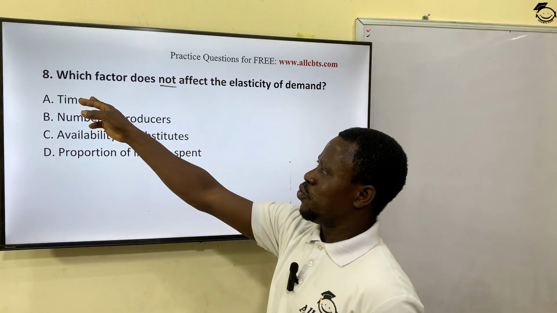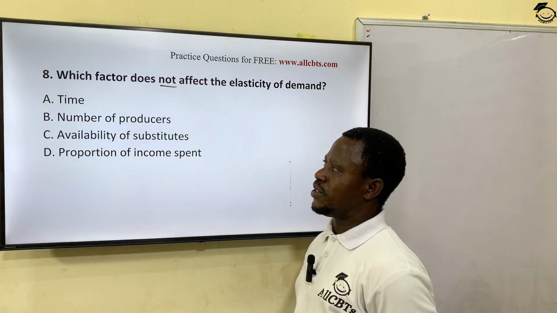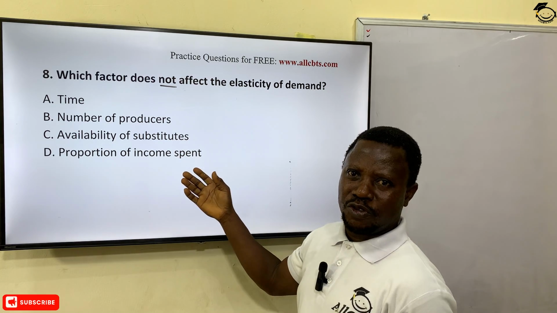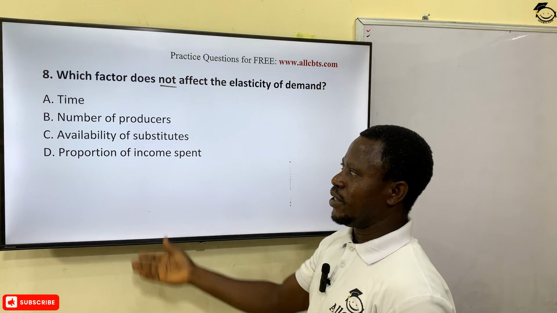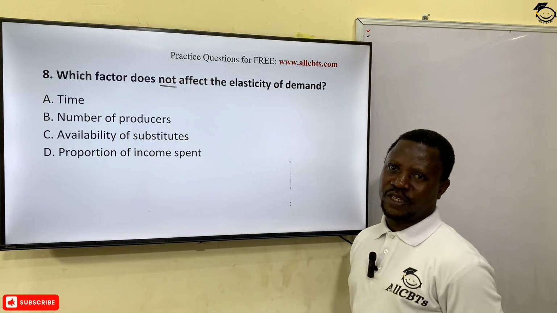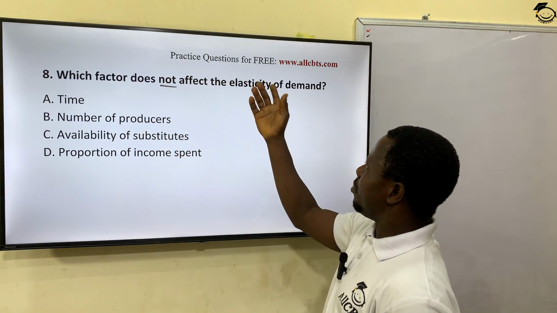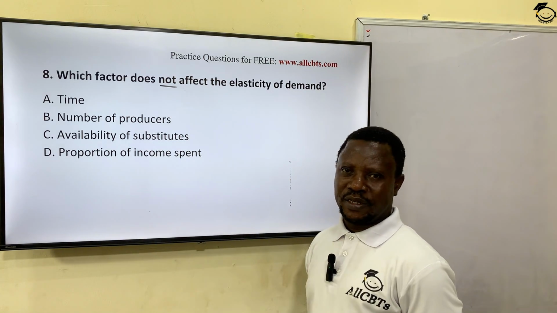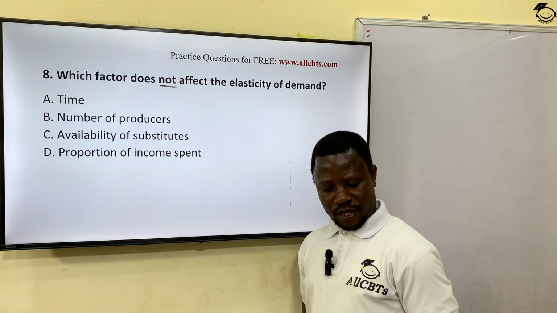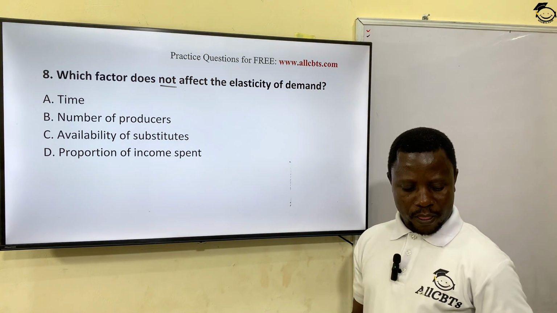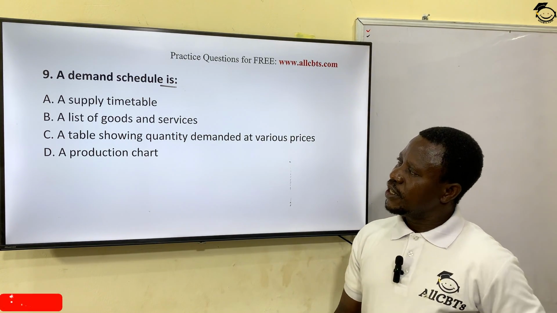Time, what you want now, you may not want in the next few minutes. Then proportion of income spent, your disposable income will also affect your demand. So what do you pick here? You pick number of producers. At the short run, number of producers may not have effect on elasticity of demand, except at the long run. Okay? So the answer for this question is option B. Let's see the next question.